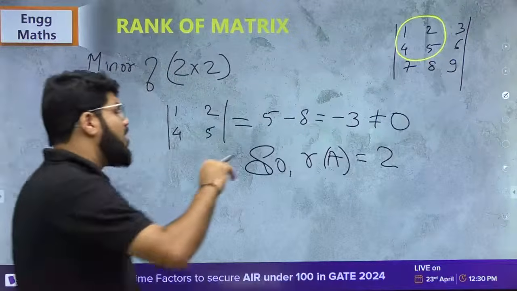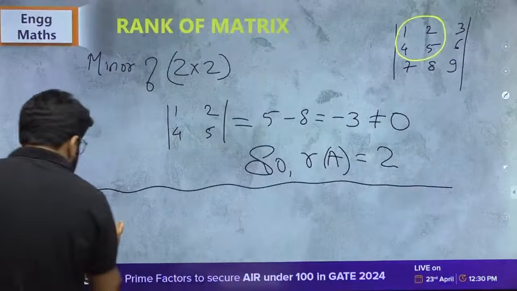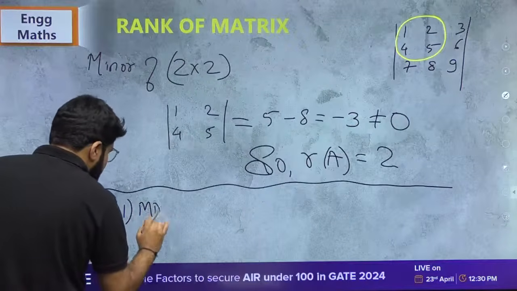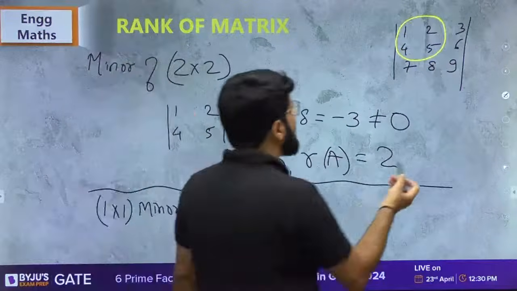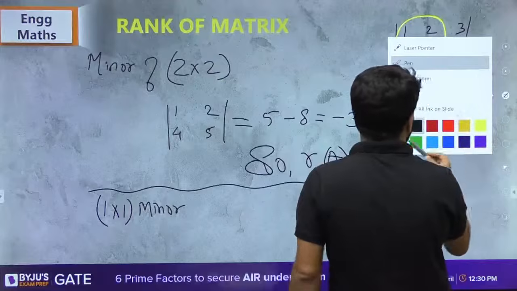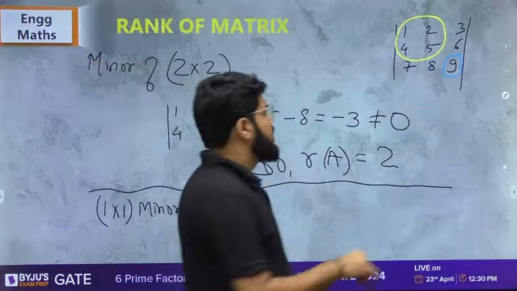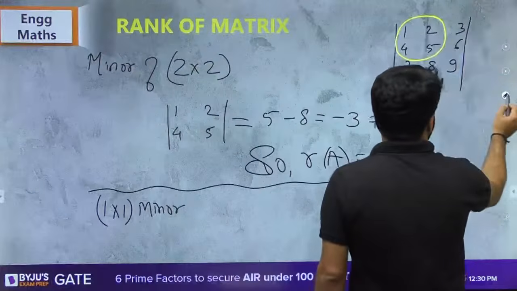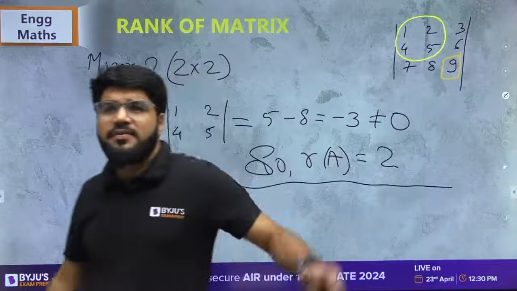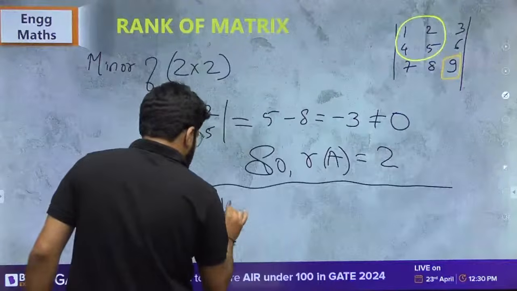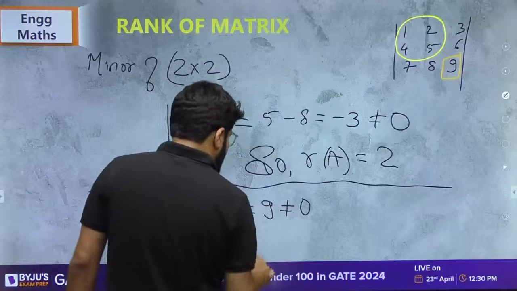Now from the same matrix, can I also take a 1 cross 1 minor? What is a 1 cross 1 minor? A single element. Can I take any 1 cross 1 minor? Okay, let me take up this 1 cross 1 minor. Suppose this is the 1 cross 1 minor I take. I will highlight it here. This one I am talking about. What is that 1 cross 1 minor I have highlighted? Let's say it is 9. What is the determinant? It is simply 9. This is also non-zero.